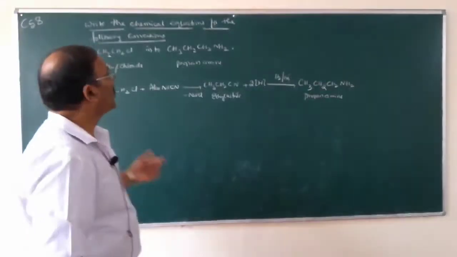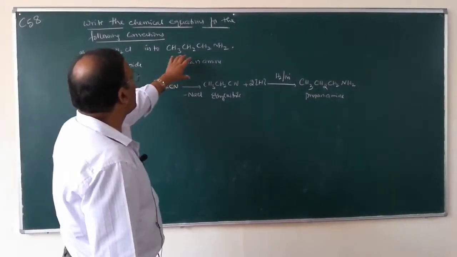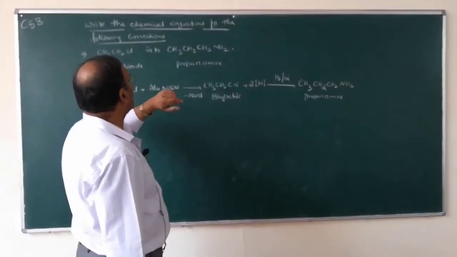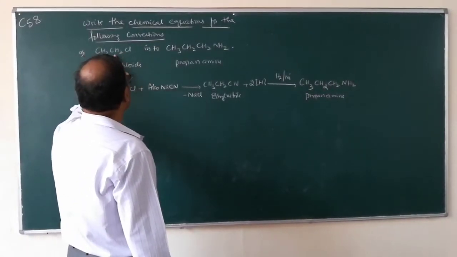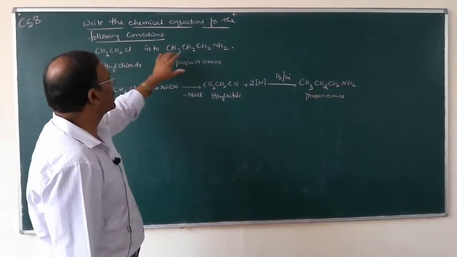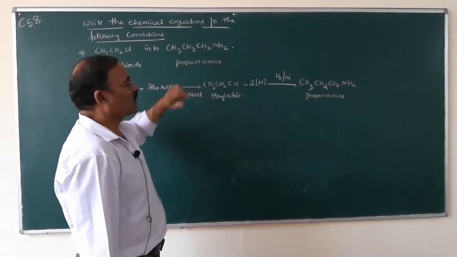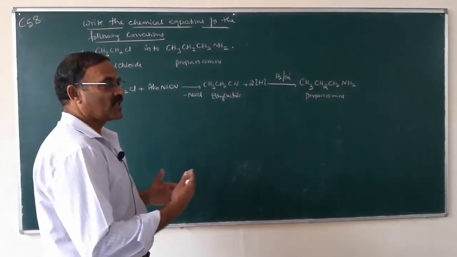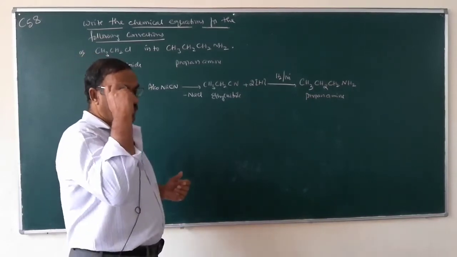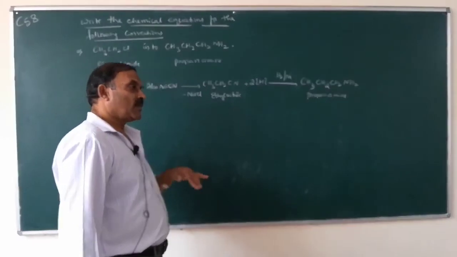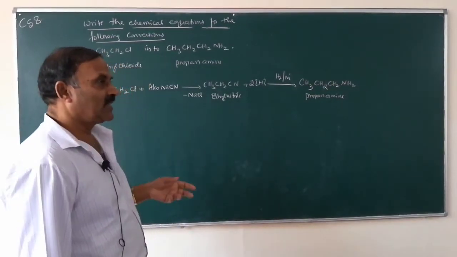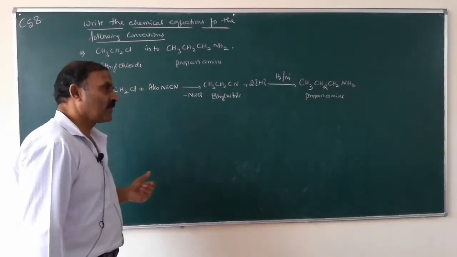So, you have to look at how many carbon atoms are there in the product and how many in the reactants. In reactants there are 2 carbon atoms, in the product there are 3 carbon atoms. So, we have to increase 1 carbon atom, and the reaction in which 1 carbon atom is increased is the reduction of nitriles.